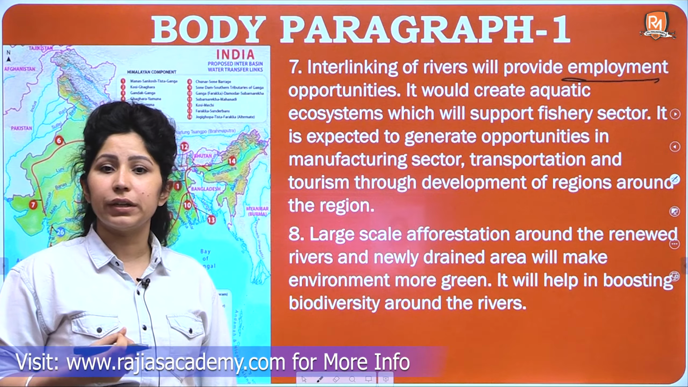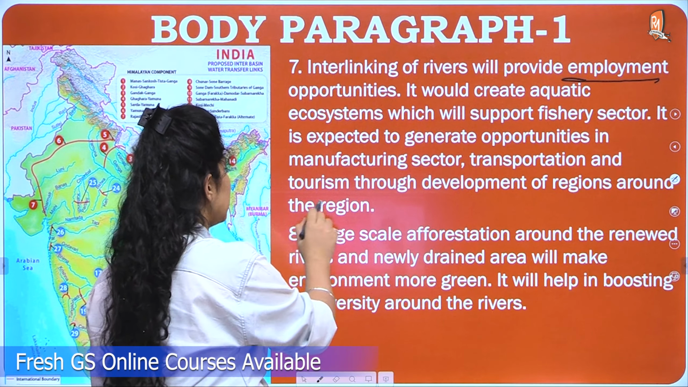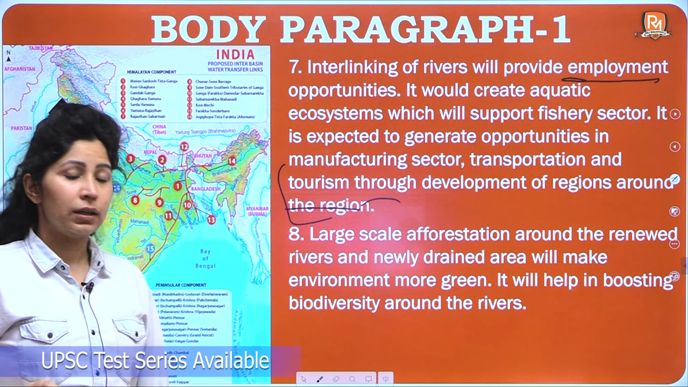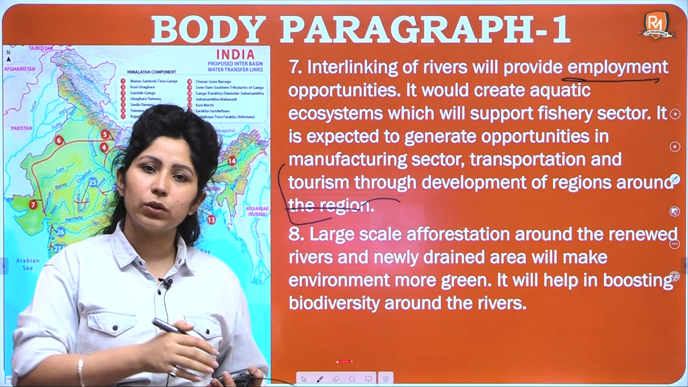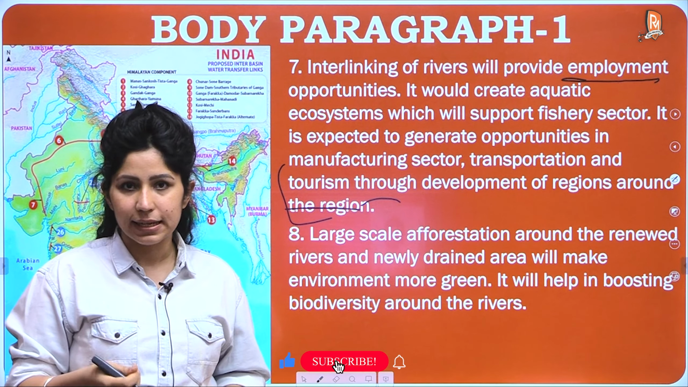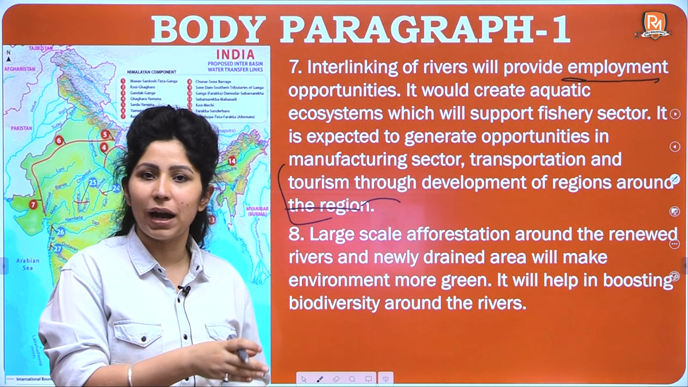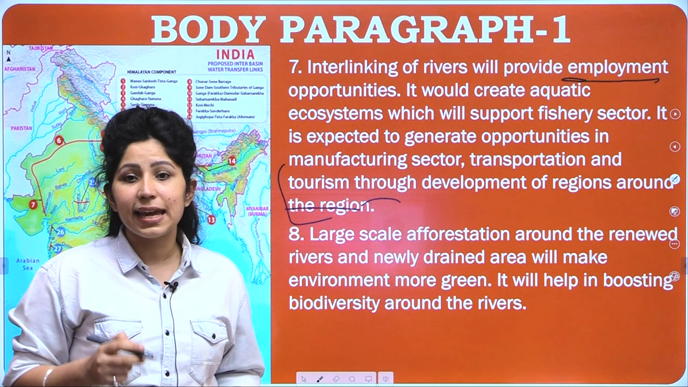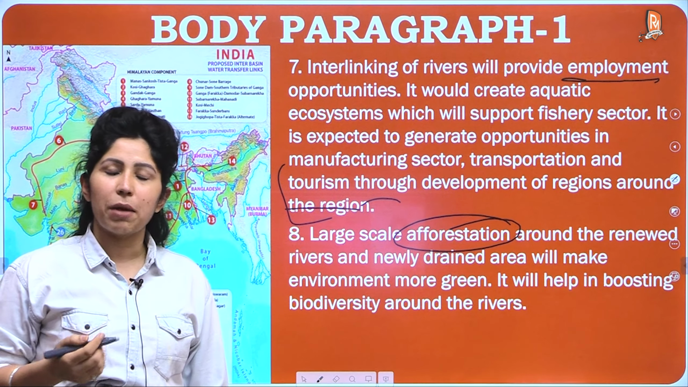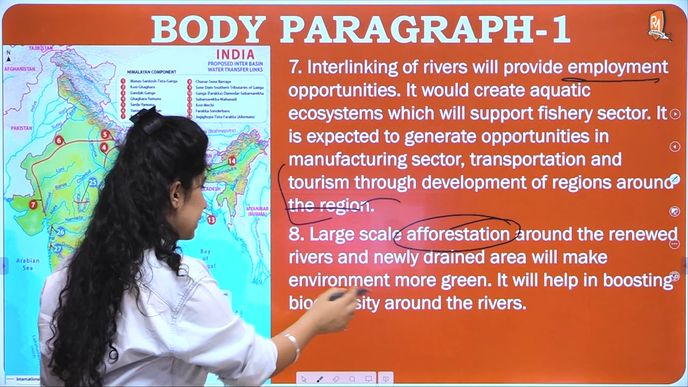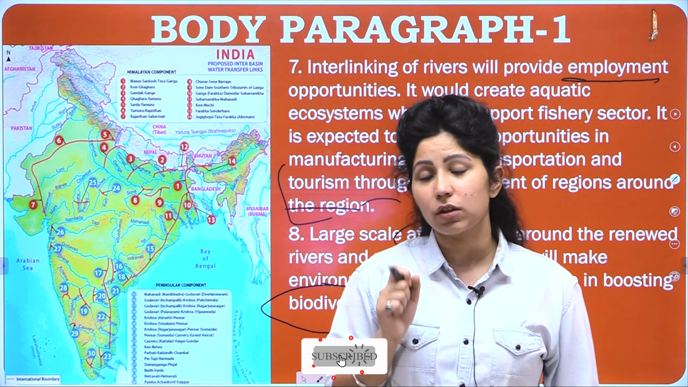It is expected to generate opportunities in manufacturing, transportation, and tourism through development of regions around the interlinked region. Also, when interlinking of rivers takes place, rivers tend to go back to their original course. So what the authorities do is plant a lot of trees on the river banks so that the river does not go back to its original course. Large scale afforestation around the renewed rivers and newly drained area will make the environment more green. It will help in boosting biodiversity around the rivers. So these were the 8 points linked to the positive aspects, or the benefits, of interlinking of rivers.